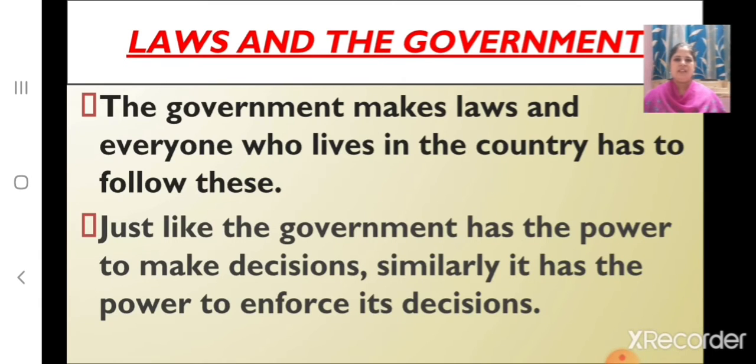Now, let us revise about the laws and the government. Children, we know that the government makes laws, and everyone who lives in the country has to follow these laws. Just like the government has the power to make decisions, similarly, it has the power to enforce its decisions. That is, the decisions that they have taken, they have to execute them. They have to apply it to the people to follow those laws or those decisions.